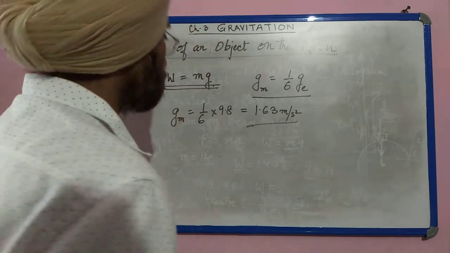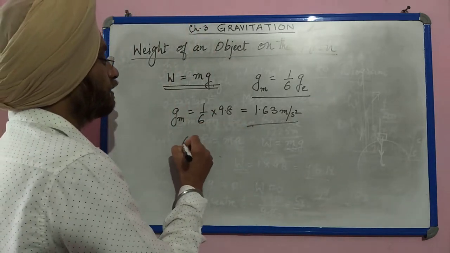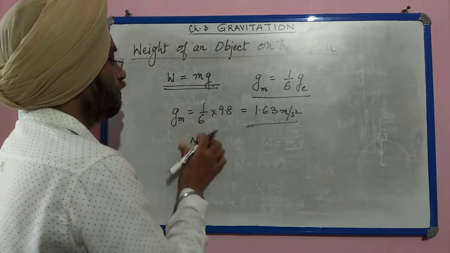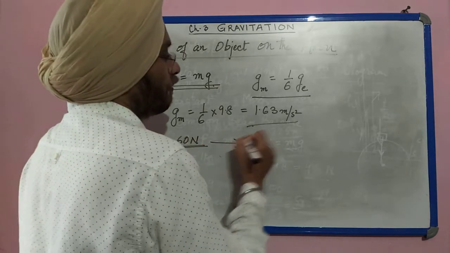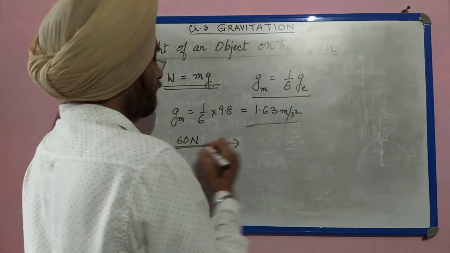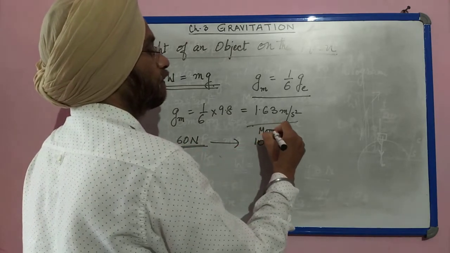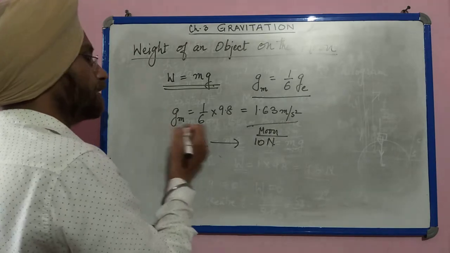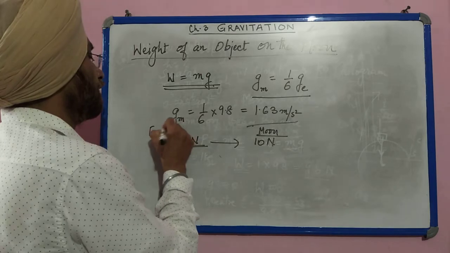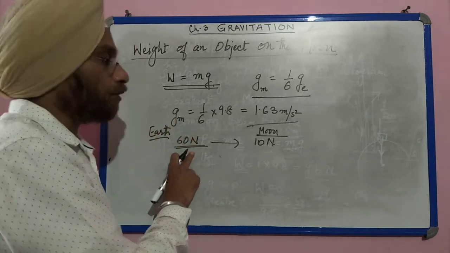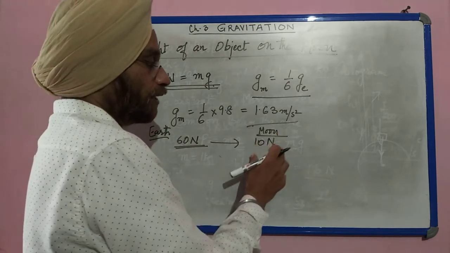Now if suppose something is weighing 60 Newton on the earth, then on the moon it will weigh 1/6, that is 10 Newton on the moon. If some body weighs 60 Newton, I am talking of weight, then on moon it weighs only 10 Newton.